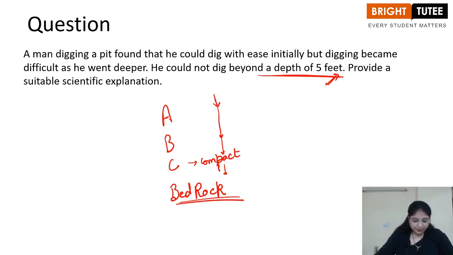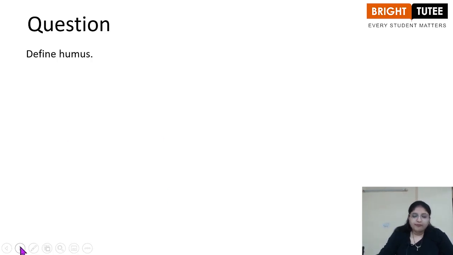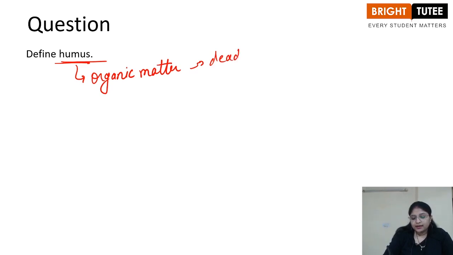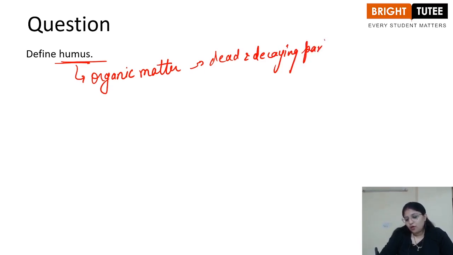5 feet. Define humus. So humus is the organic part of the organic matter of the soil. The organic matter contains dead and decaying parts of plants and animals, right?